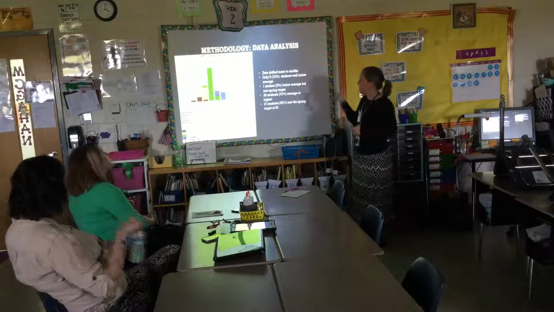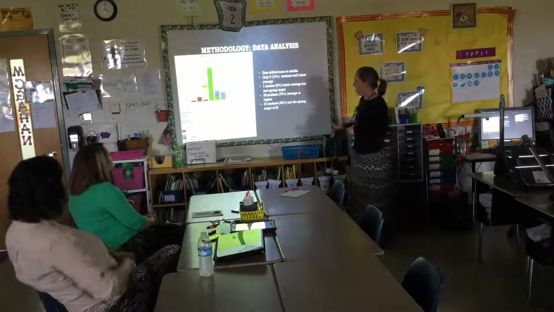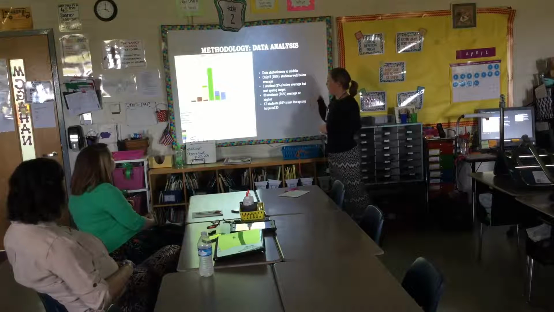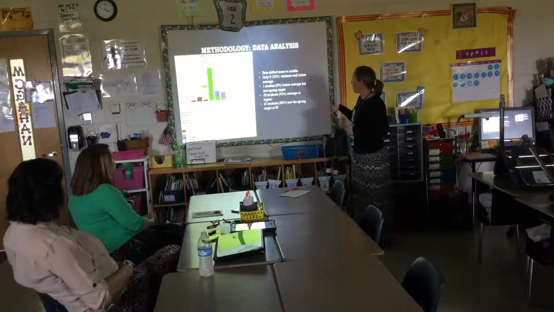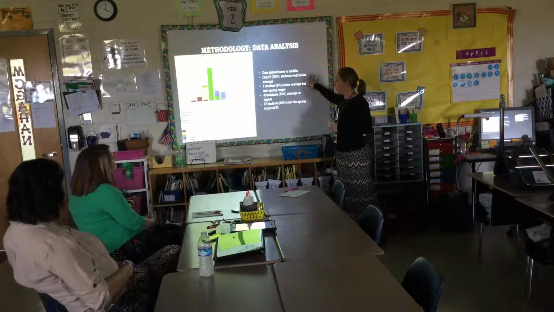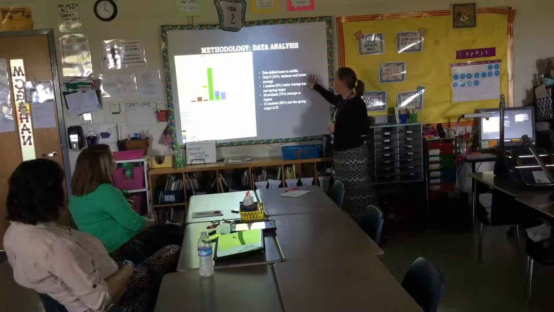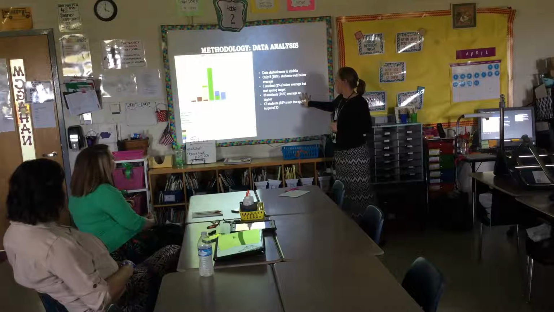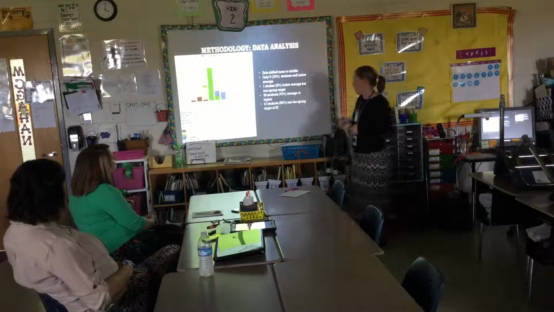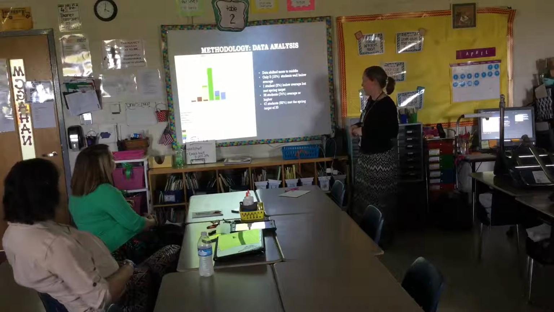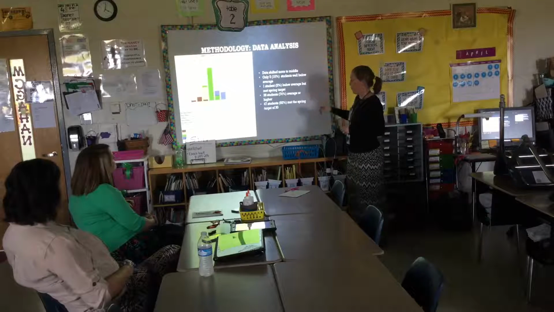This is the same histogram, but this is for the spring data. You can see it shifted more to the middle. The green is a lot higher. 10% of students were below, it's just 5 students. 2% were below average, and then 38 students were average or higher, and then 47 students, which is 92%, met the spring target of 30. So 92%, that was awesome.